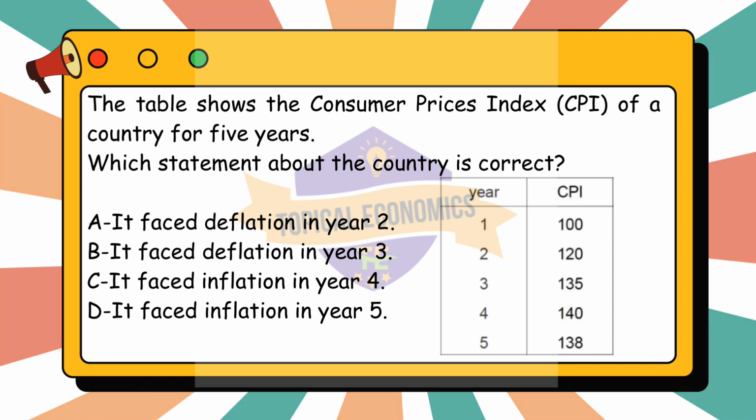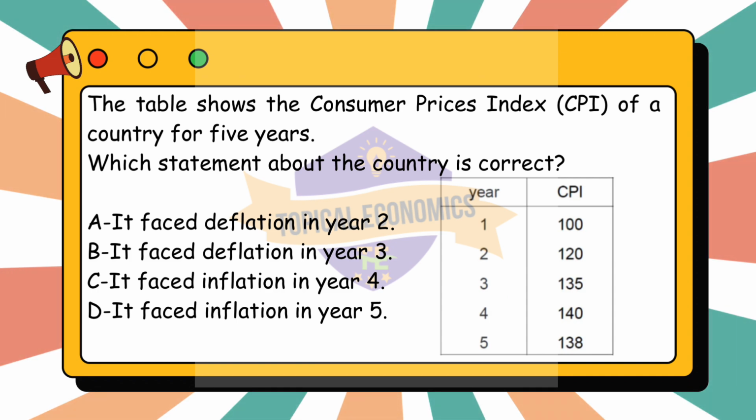For option B. It faced deflation in year 3. Is incorrect. From year 2, CPI equals 120, to year 3, CPI equals 135, the CPI increased again, indicating inflation in year 3, not deflation. For option C. It faced inflation in year 4, is correct. From year 3, CPI equals 135, to year 4, CPI equals 140, the CPI increased, meaning the country faced inflation in year 4. Lastly, option D.